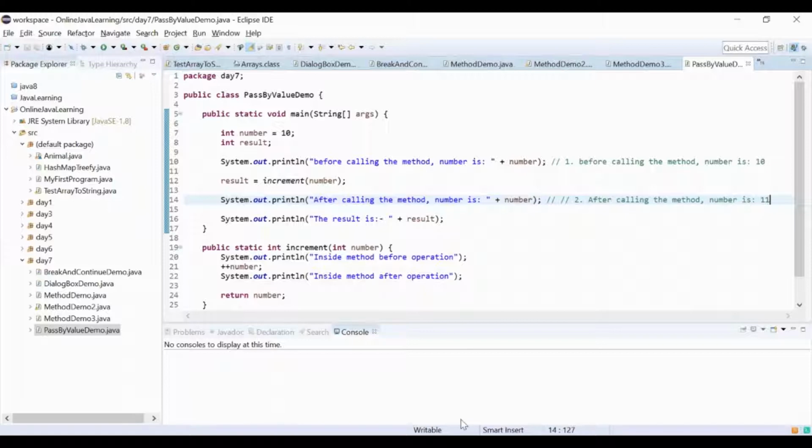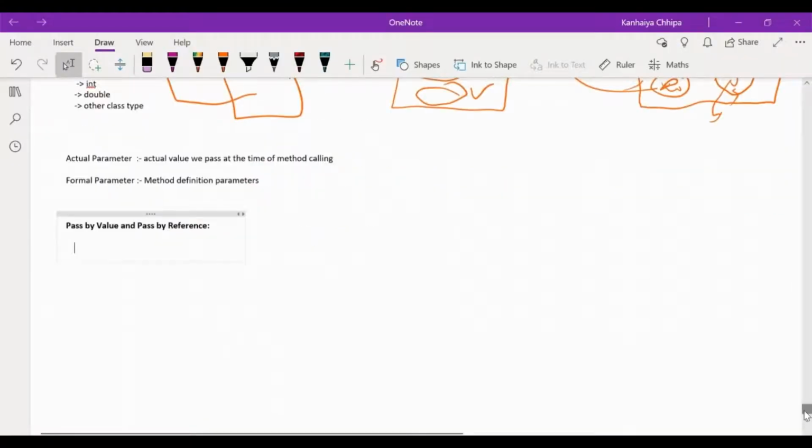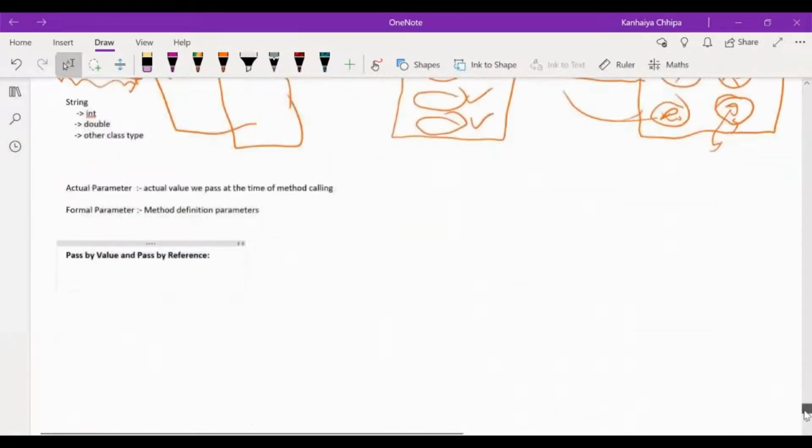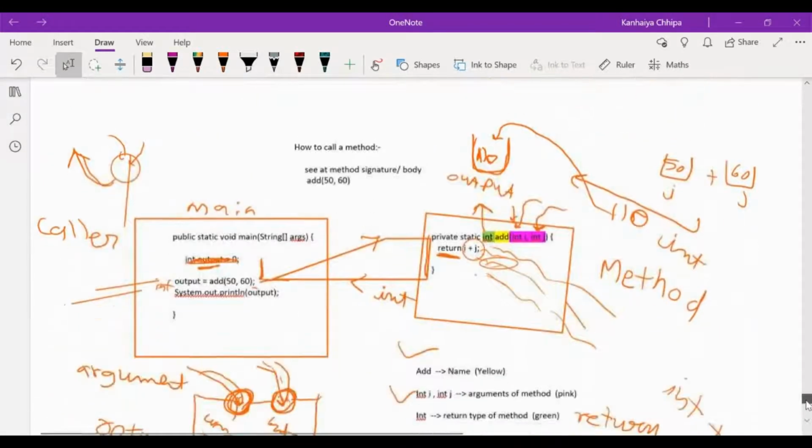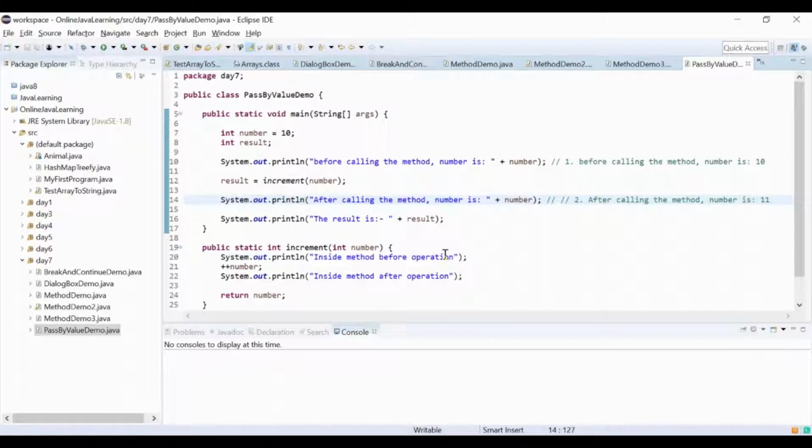Let me show you the last class diagram. See here, where it went to the method. I created two boxes. When I was calling the method, then the control went to the method body itself. So when the method is being called, at which line is it being called? At line number 12. So how will line number 14 execute first? Yes, line number 12 is going to get executed first.